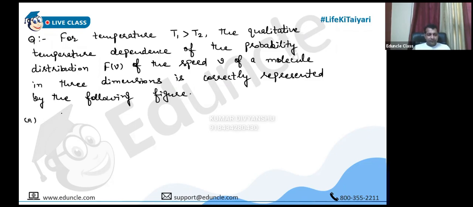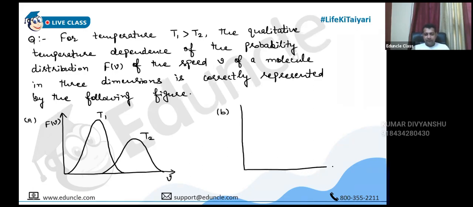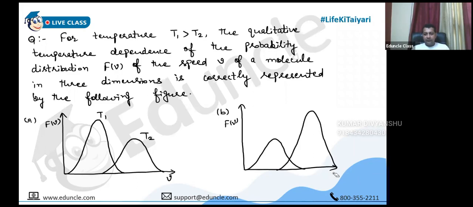So A option is T2, T1, F of V, V, F of V. Please let me know when you have noted so that I can make the other graphs on the next slide. Yes, sir.